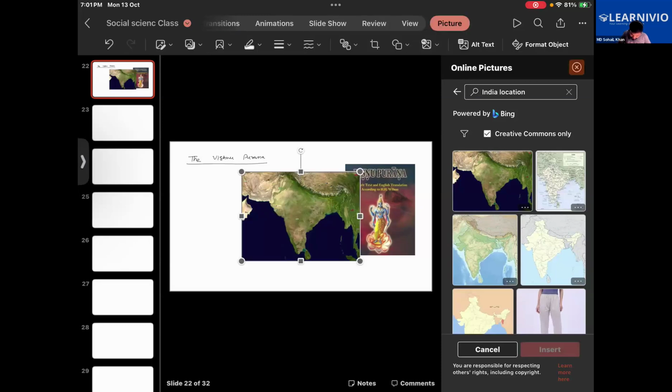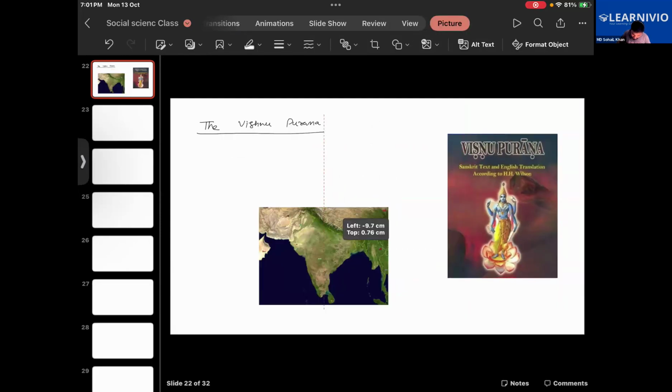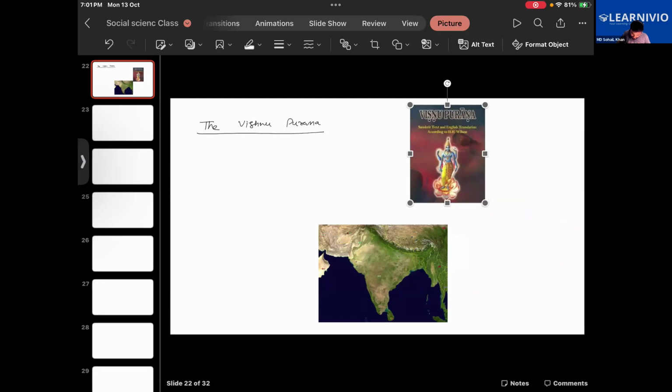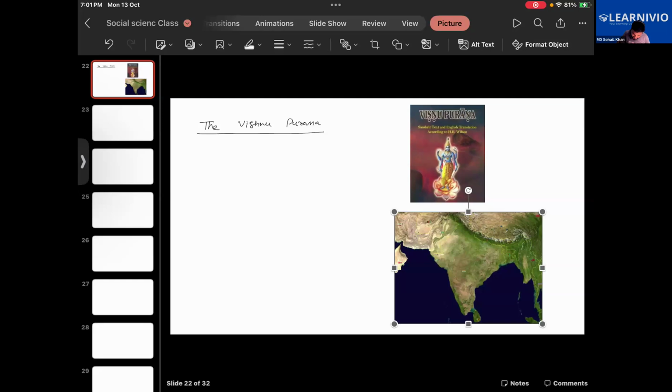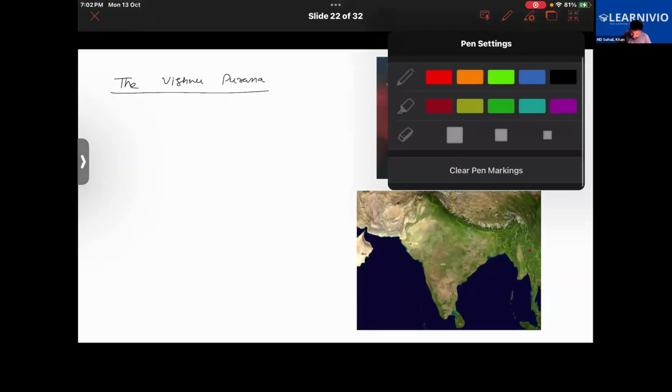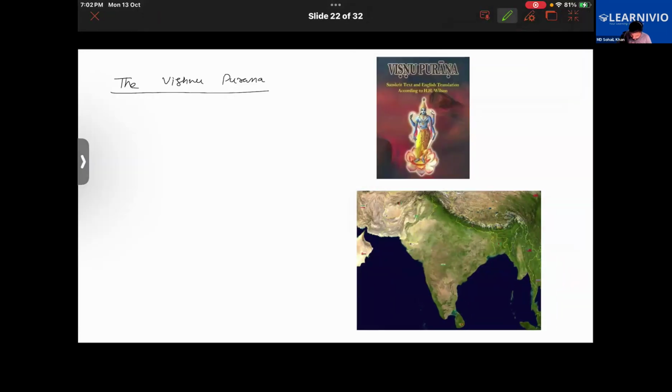This right here is a physical map of India, right? You can clearly see that the upper part here is the Himalaya, and this one right here is the Indian Ocean. Right below India, we have the Indian Ocean.